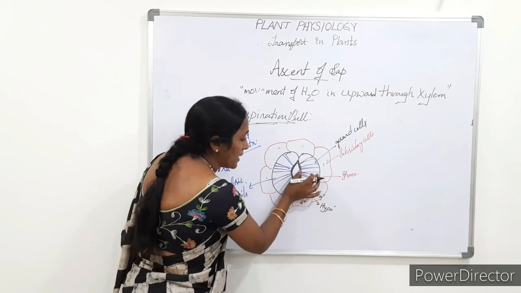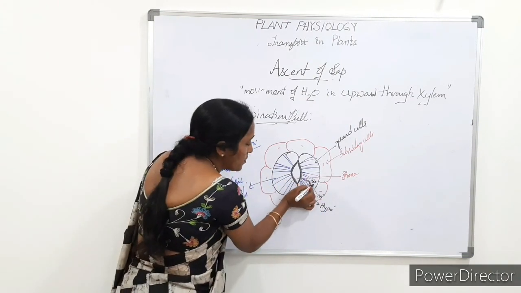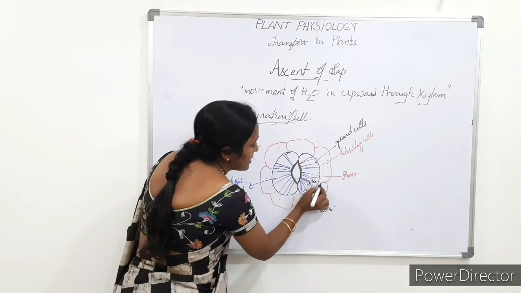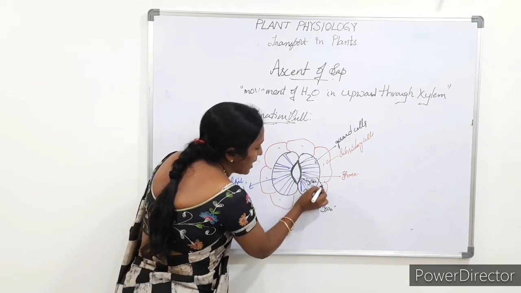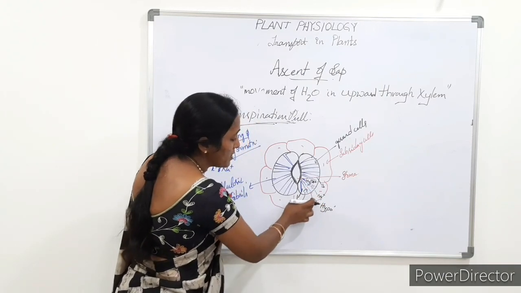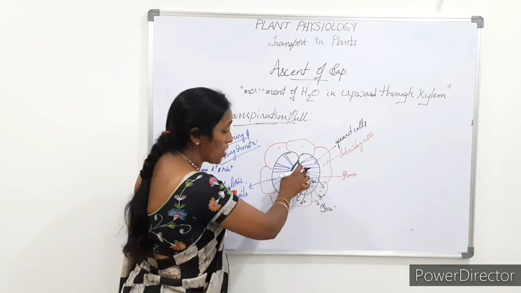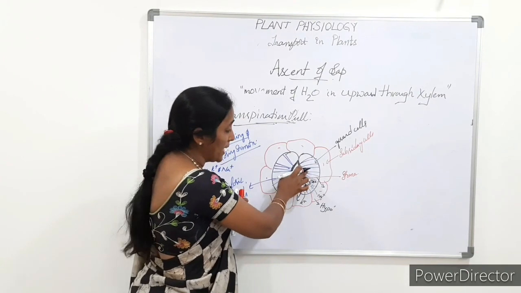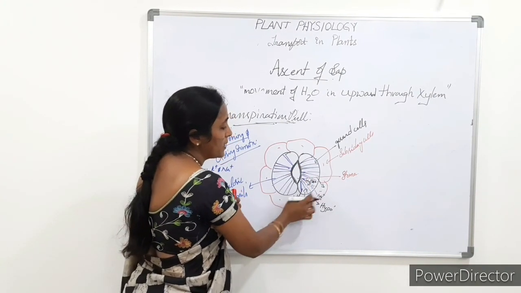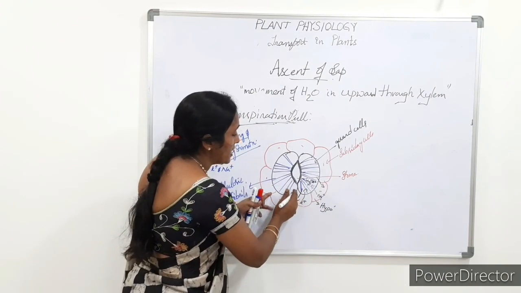Then what happens again during the process of closing? Then these guard cells send out these ions again into the outer side. That means into the subsidiary cells. That means it now becomes hypotonic in condition and the subsidiary cells become hypertonic in condition.